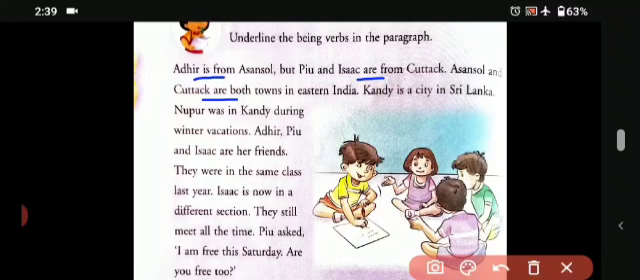Kandy is a city in Sri Lanka. So here is. It's called being verb. Then Nupur was in Kandy during winter vacations. So again was is called being verb. Adir, Piyu and Isaac are friends. So here are is a being word. They were in the same class last year. So were is the being verb.